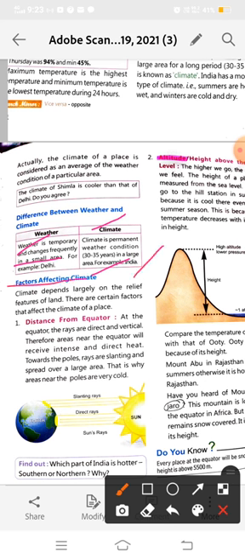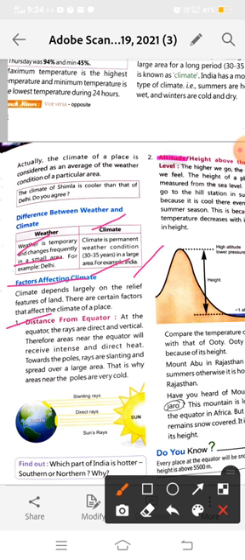Now, factors affecting climate. In this chapter you also learned that many factors affect the climate of a place. First is the distance from the equator. I told you that any place which is near the equator will be very hot. When we go far from the equator, the climate becomes cool, and when we reach the pole, the climate will become cold.